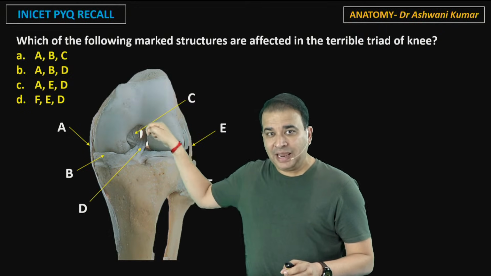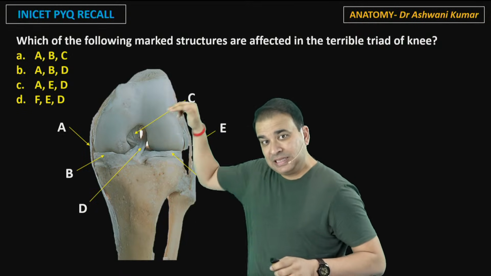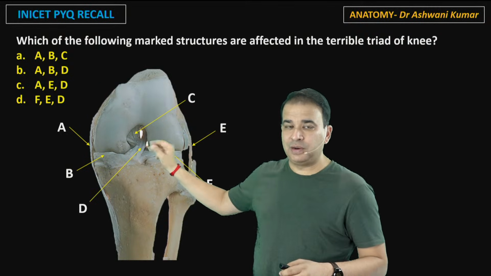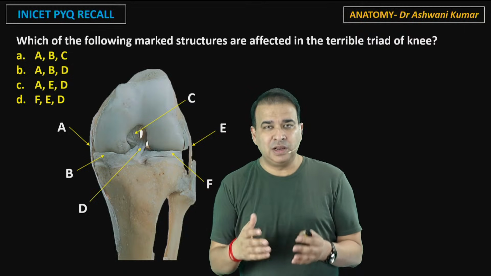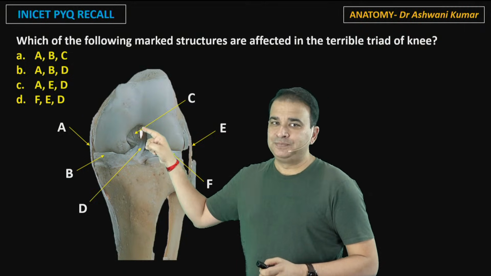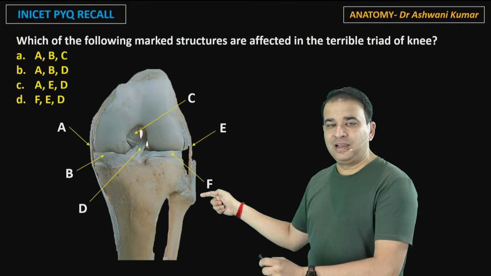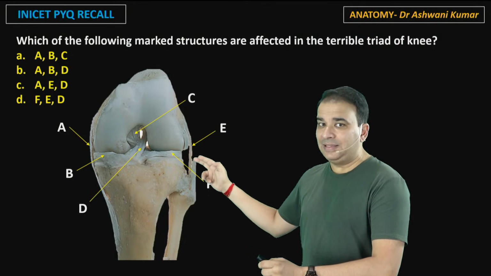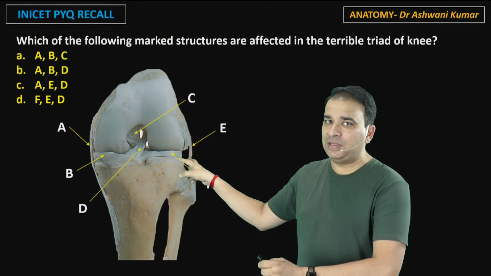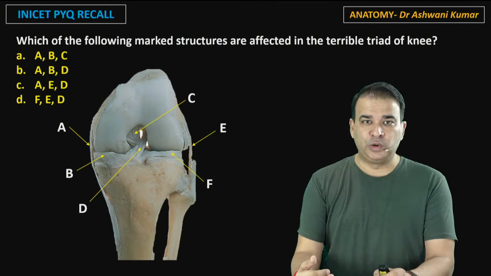Obviously, the one which is attached anterior to the tibia, that is the anterior cruciate. So this one D is the anterior cruciate ligament, and C that is going posteriorly to the tibia, going posterior to the tibia, that is the posterior cruciate ligament. So you know that when you look at the cruciate ligament, you need to see the attachment on the tibia. So D is anterior cruciate, and C is the posterior cruciate. E, fibular collateral ligament, and that definitely is not attached to the lateral meniscus. This F is a lateral meniscus, because you can also see a gap in between, and that gap is giving passage to the tendon of popliteus muscle to go through it here.